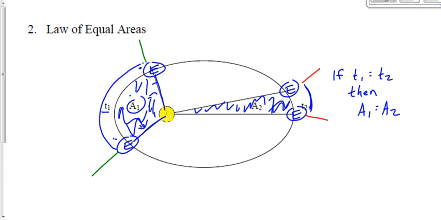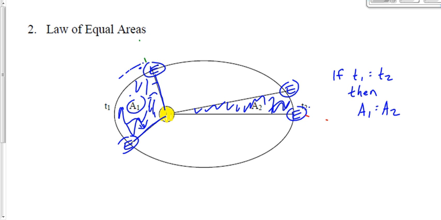We could state this in words, although I think the diagram makes more sense than the words. During equal time intervals, a line joining a planet to the sun sweeps out equal areas. So during equal time intervals, T1, T2, a line joining the Earth to the sun will sweep out equal areas, A1 and A2. So if those two times are the same, then those two areas will be the same.